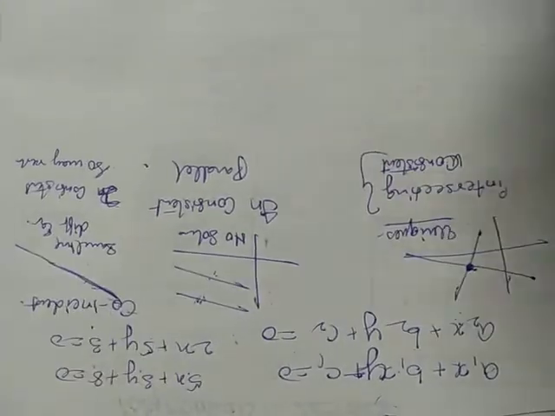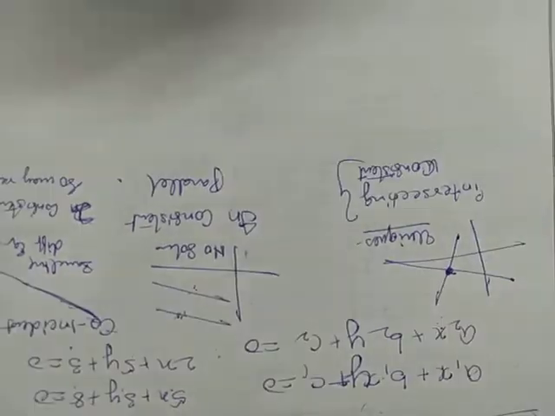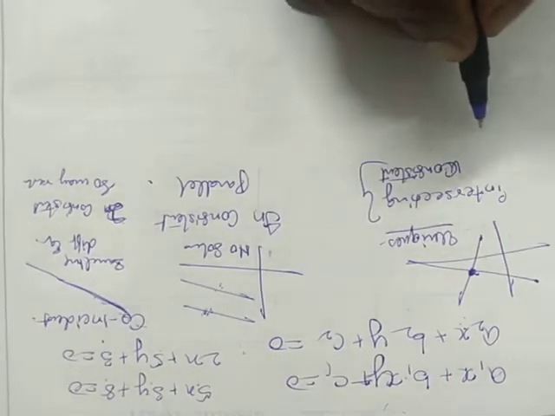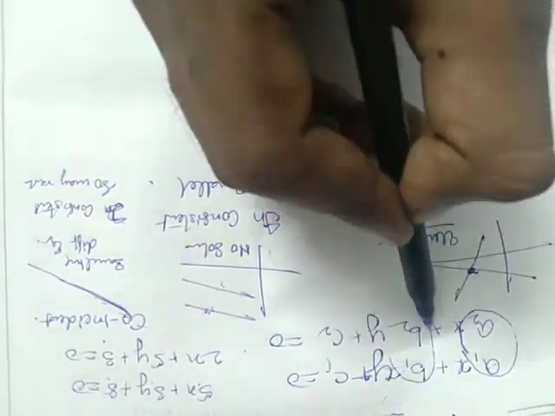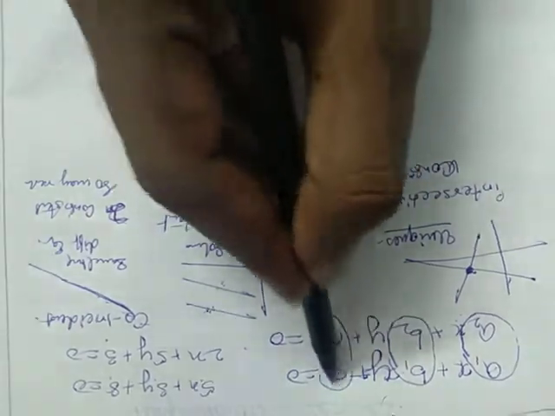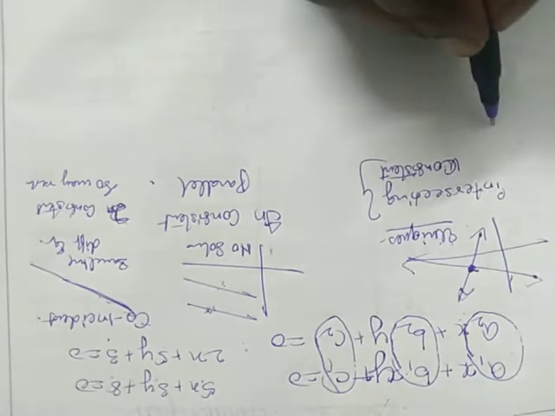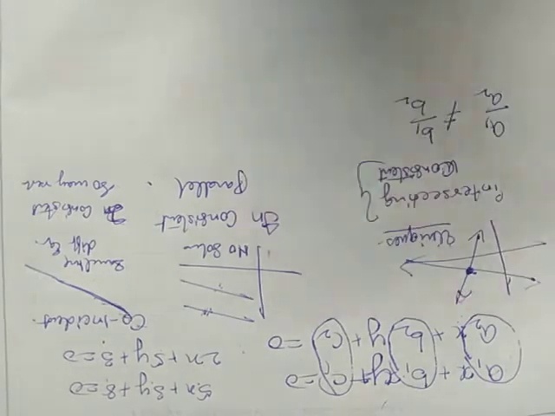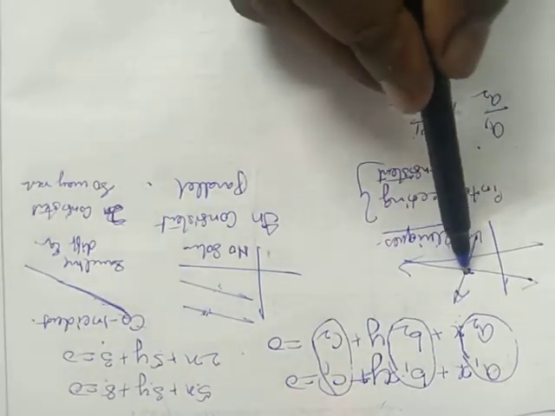Now let us see, without actually doing the solution part, how can we say what kind of solution the given equations are going to give us. For that we will only take care of the coefficients, take their ratios and compare. So first case, if the lines are like this, the ratio a1 by a2 will not be equal to b1 by b2. Then only the lines will be coming like this.